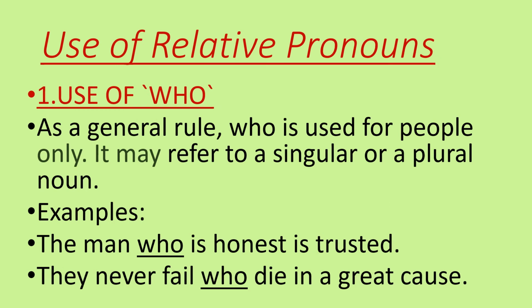Now see the use of relative pronouns. First, use of who. As a general rule, who is used for people only. It may refer to a singular or a plural noun. For example, the man who is honest is trusted. They never fail who die in a great cause. So, who is used for people only.